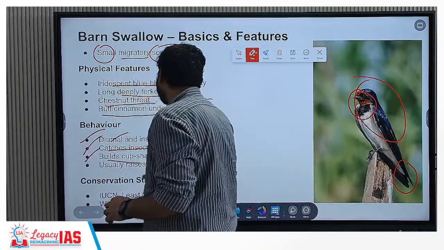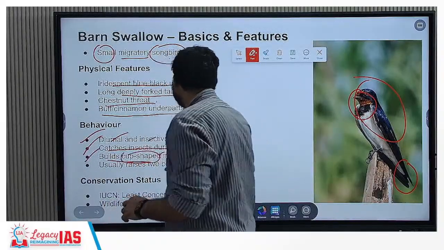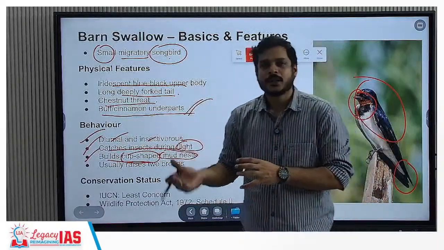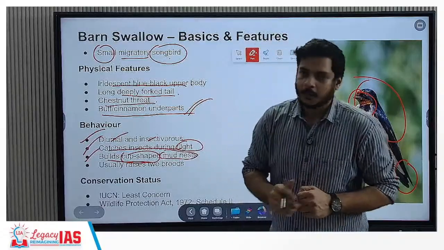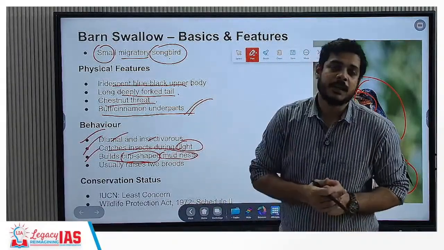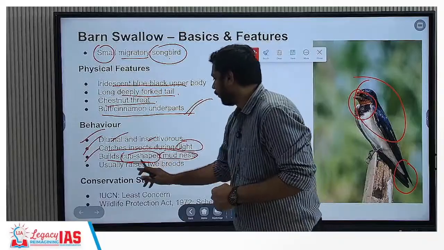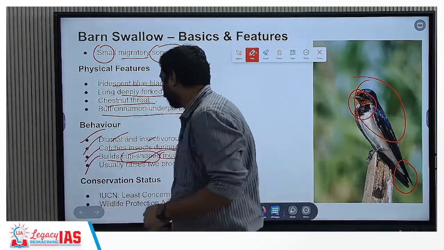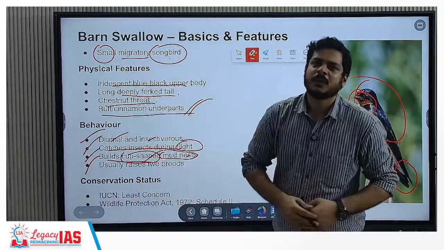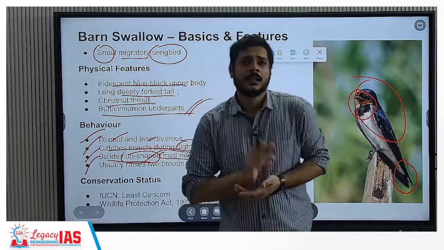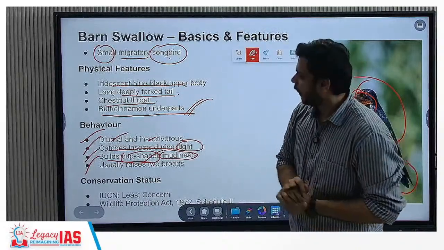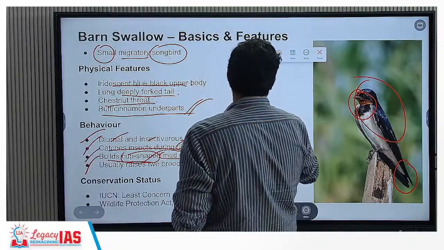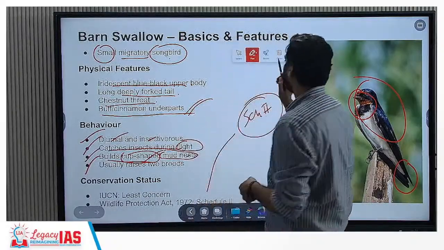Third, they build cup-shaped mud nests. Usually the twigs of tree branches are used, but this behavioral feature of the barn swallow is that they use cup-shaped mud nests. They usually raise two broods. For conservation status, it is usually found in abundance and therefore its IUCN status is Least Concern, and under the Wildlife Protection Act it is under Schedule 2. This means a lesser degree of protection as compared to Schedule 1 animals.